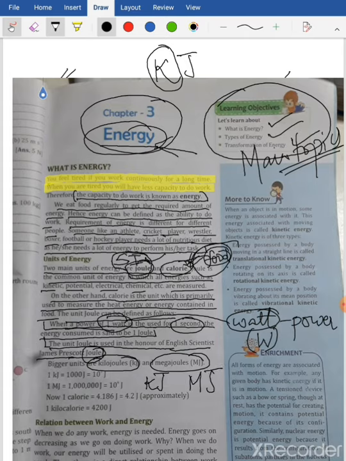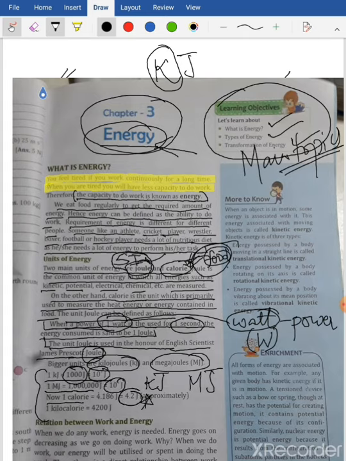Clear? Now here is the relation. You underline this and learn this, that 1 kilojoule is 1000 joule, which you can write as 10 to the power 3 joule. Okay, 1 megajoule means 1,000,000 joule, that is 10 to the power 6 joule, and 1 calorie equals 4.2 joule. Very important.